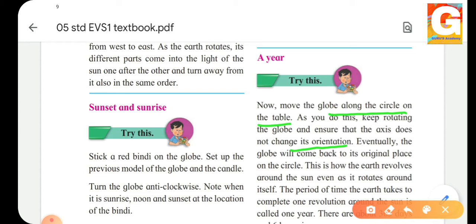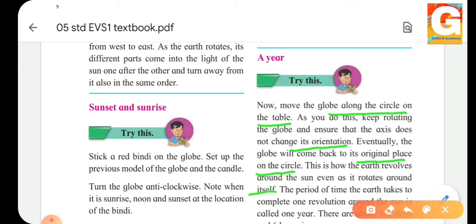We have to take the globe and keep it rotating. Ensure that the axis does not change its orientation. That is, the axis should not change its place. It should be as it was when you started rotating it along with the candle. Eventually, the globe will come back to its original place on its circle. This is how the earth revolves around the sun even as it rotates around itself.